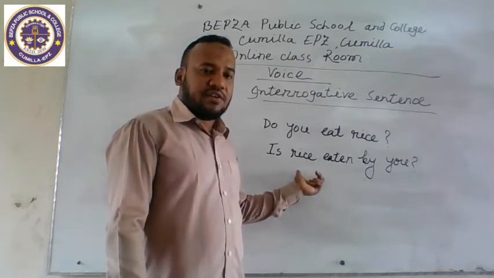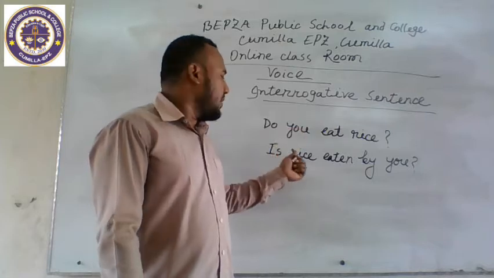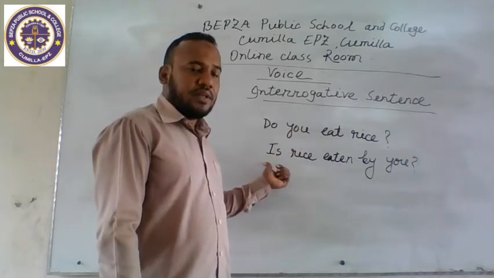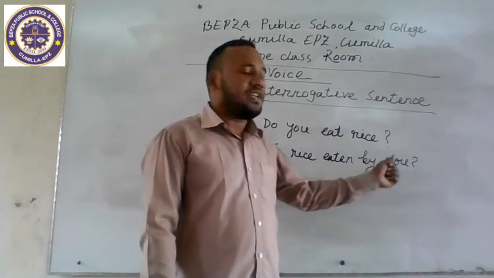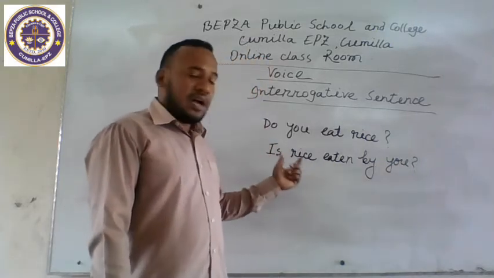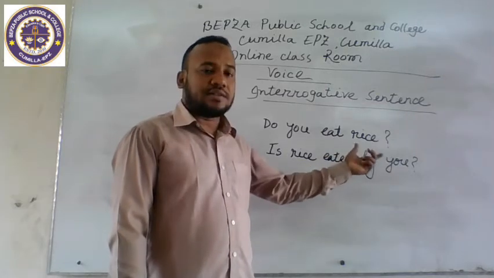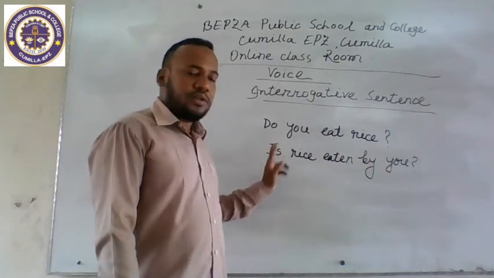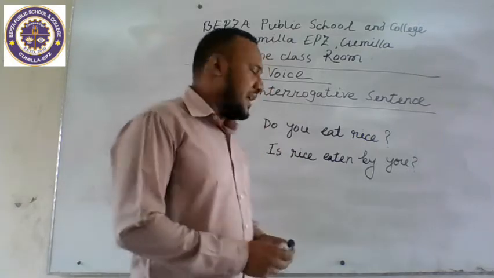Because this sentence is interrogative, the auxiliary verb will come before the subject. In the assertive form, the sentence will be: Rice is eaten by you. Next, we go to another example.